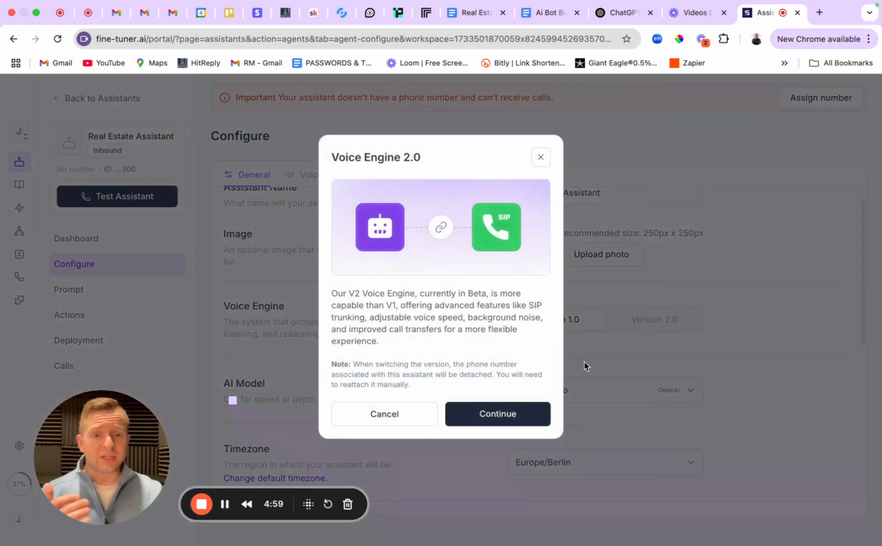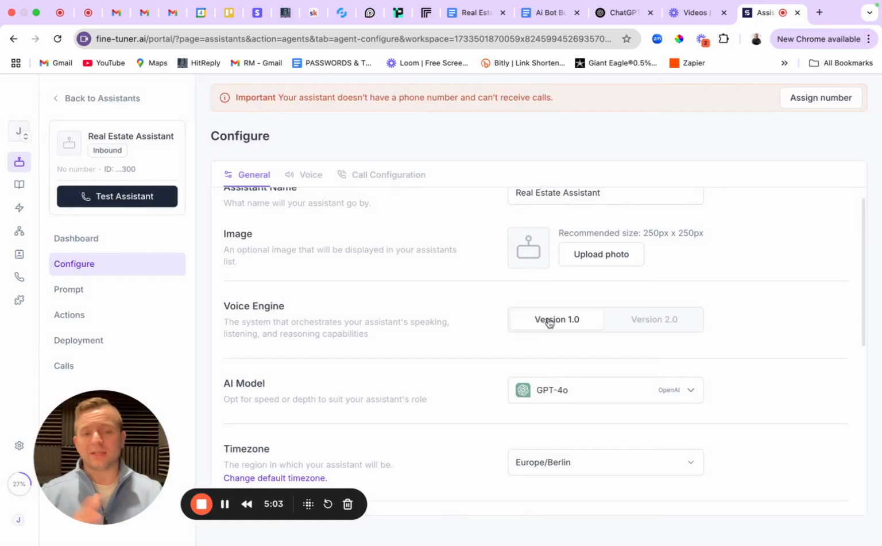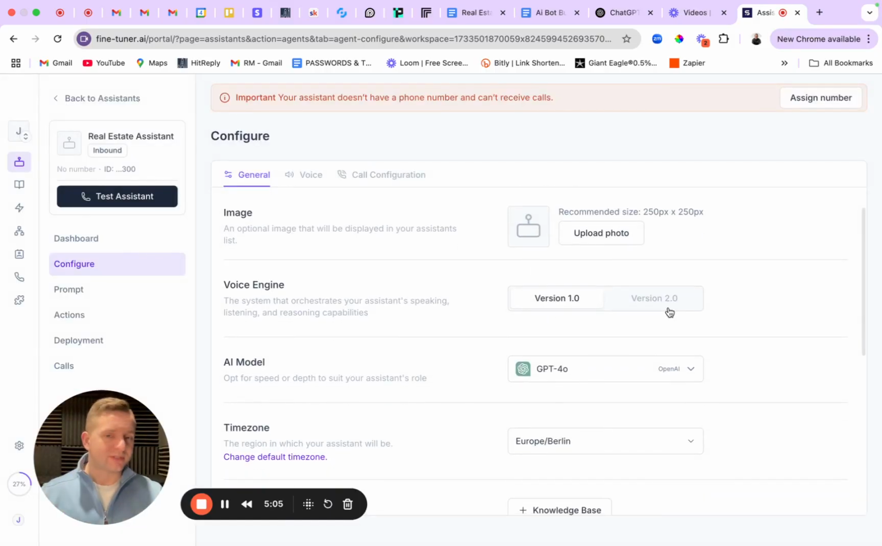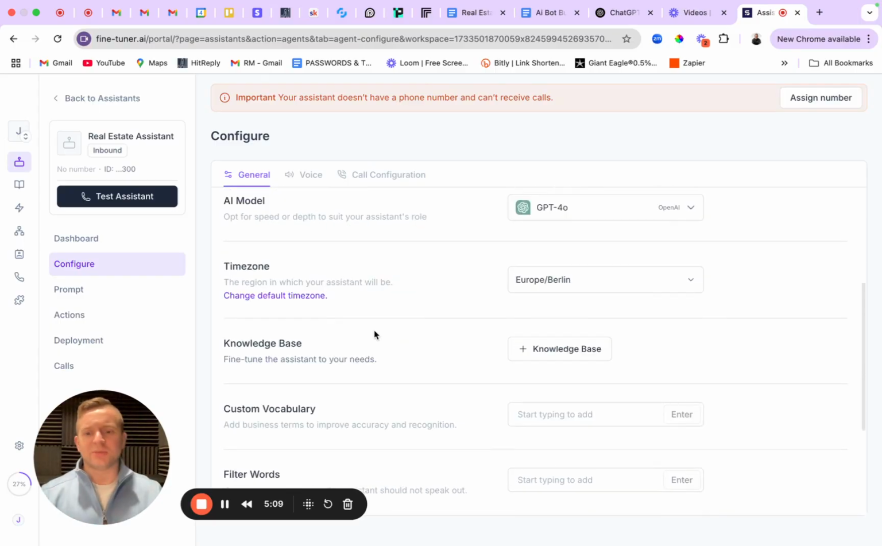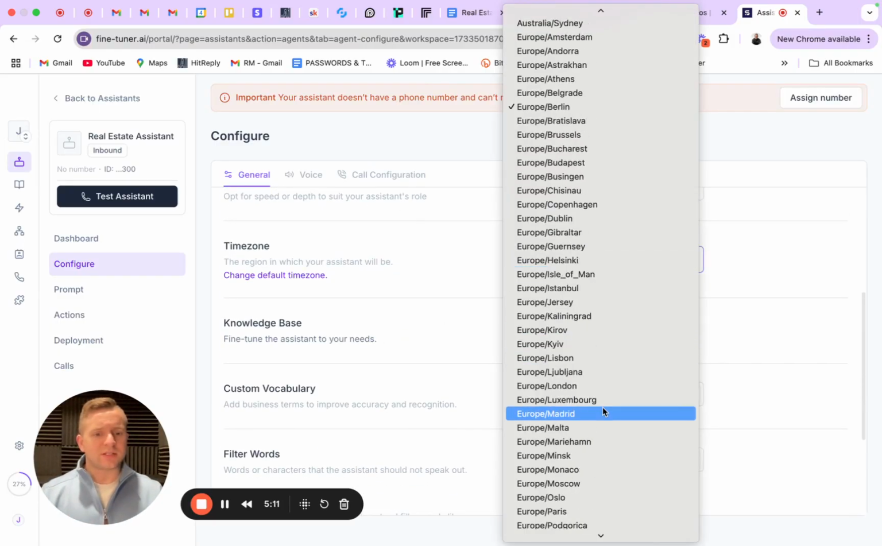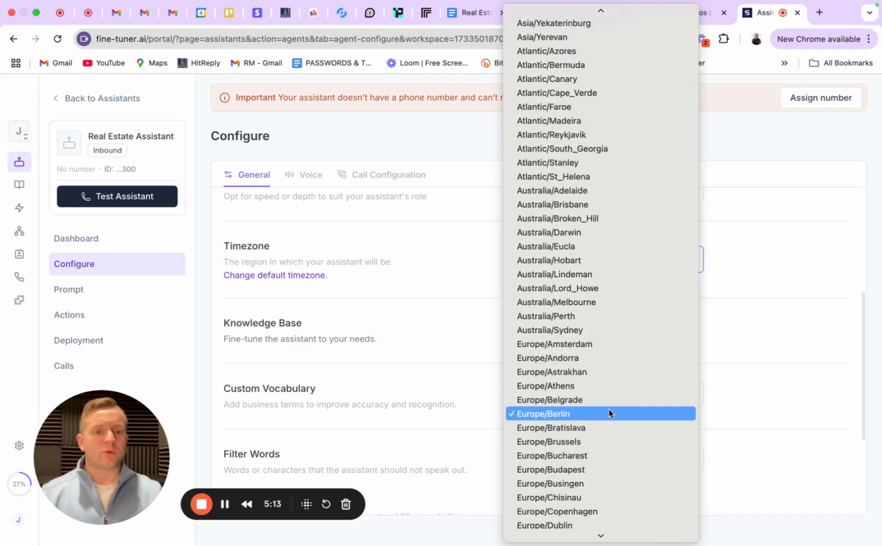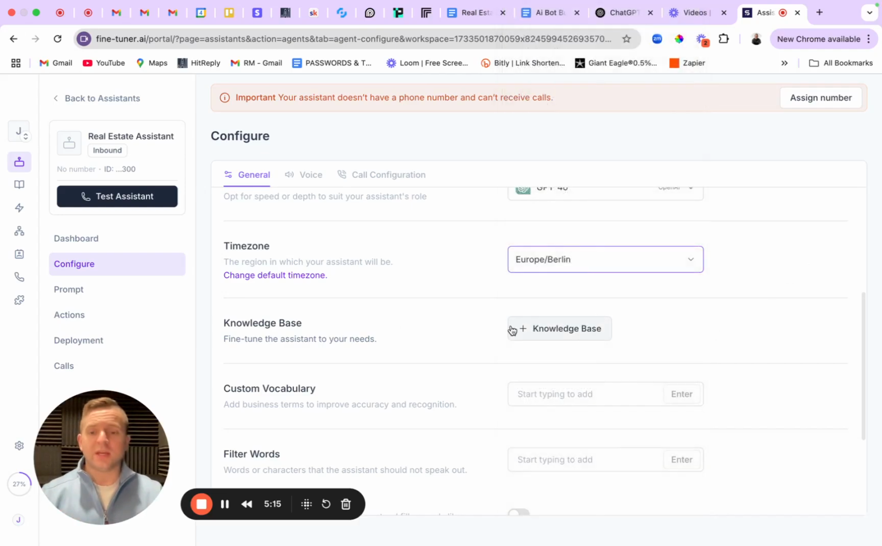Version 2 you can use, but it's going to have some extra stuff in there, and I have heard, honestly, that version 1 is still better because version 2 is the newest thing, so they're still doing testing, things like that. AI model, I'm going to leave this at ChatGPT 4. Time zone, you can select wherever you're currently at based on where you live or where the AI voice agent will be used. Knowledge base, I'm going to go ahead and leave this blank. We're going to put the majority of that in our prompt.